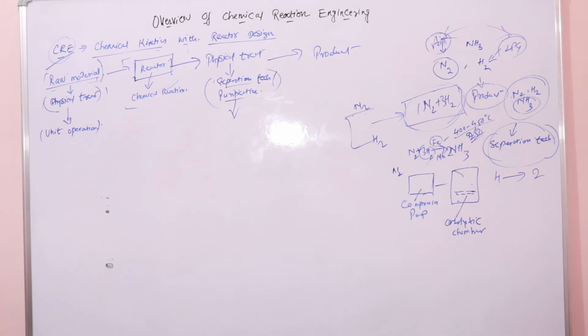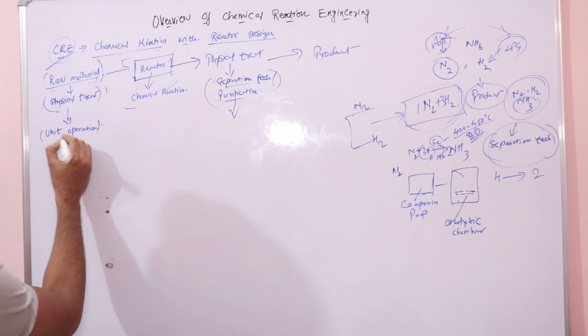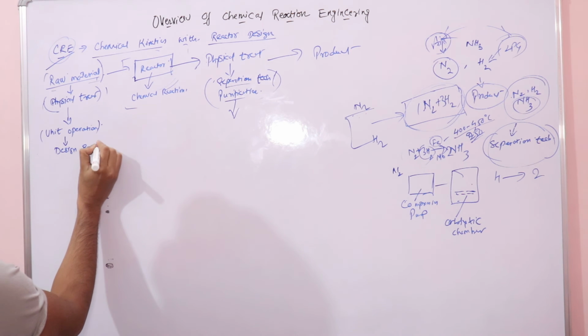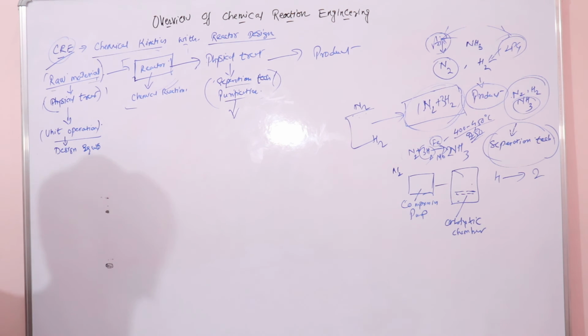This is a subject where we would be dealing with the physical treatment methods, which involve crystallization, distillation, fractional distillations, right? So design of equipment for physical treatment is studied under unit operations. Here we would be designing the equipment. Design of equipment is done under unit operations, right? This is a different subject.